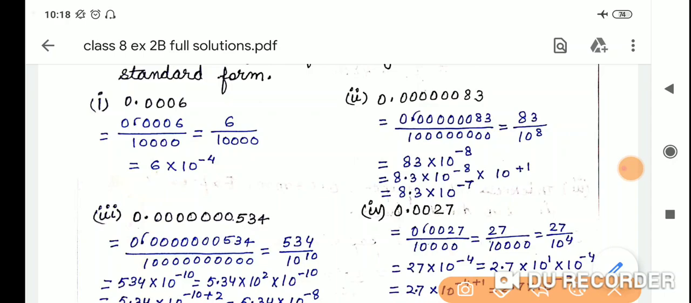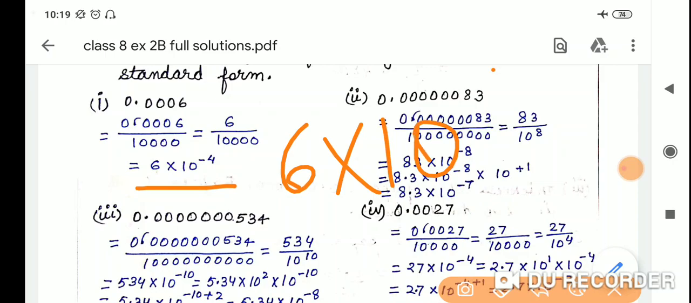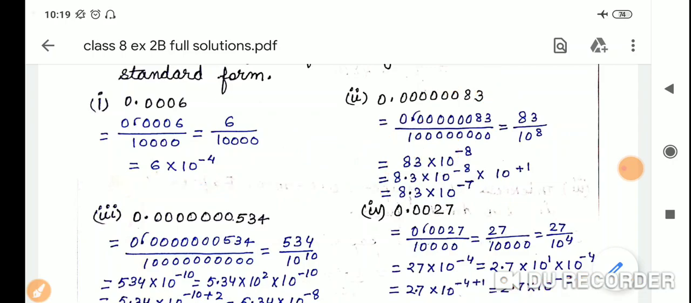Okay, so here 6 by 10,000. So again we are doing it like if we are writing 6 into 10 raised to the power 4, we cannot write 4 because it was divided earlier, right? So here we will write minus 4, the power will be negative. Clear? Now coming to the second part, 0 point, how many zeros are there?